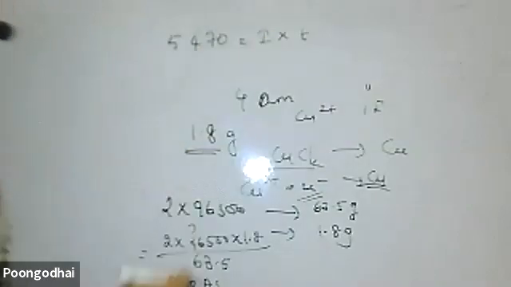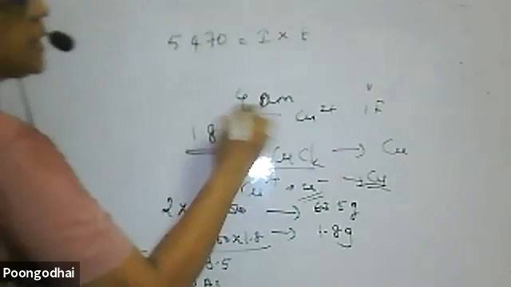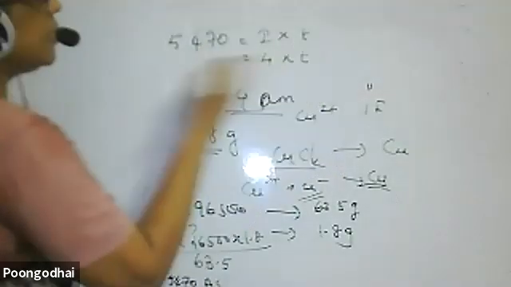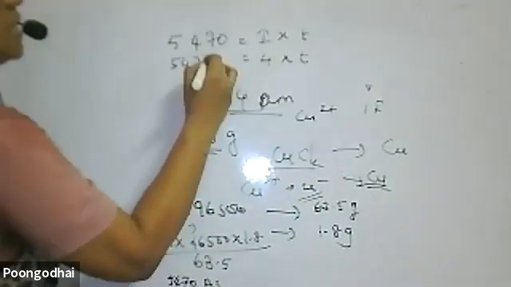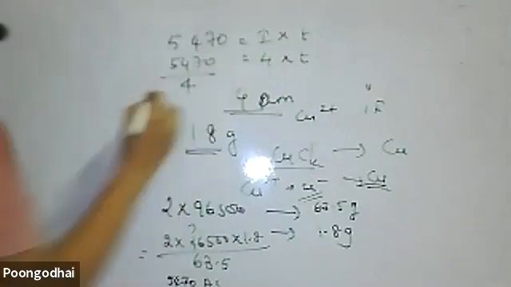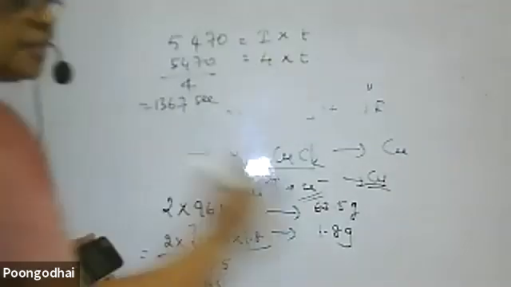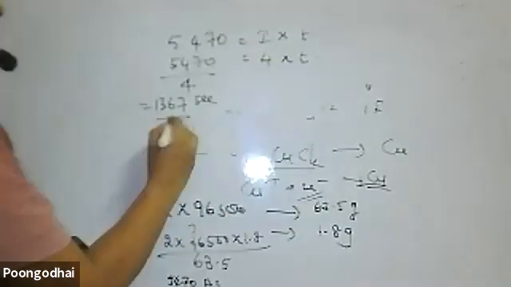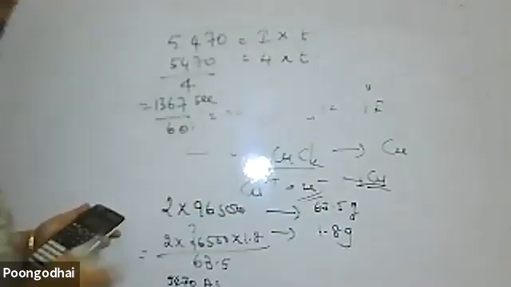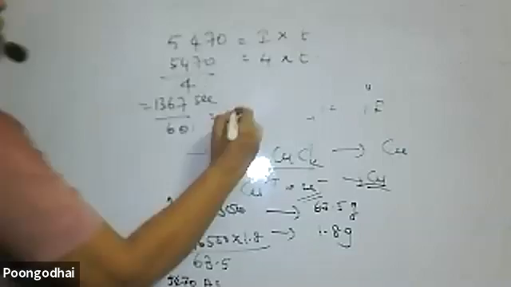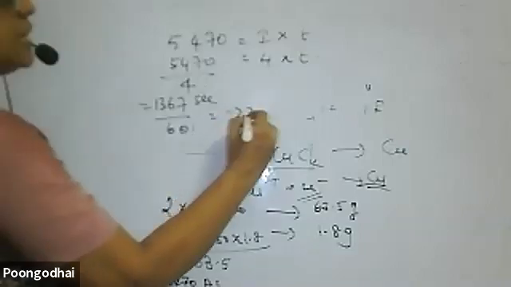What ampere are they given? 4 ampere they are given. So 4 into time in second. Therefore 5470 divided by 4. How much do you get? 1367 in seconds. But I heard that the question is asking minutes. Therefore you divide by 60. You get it is equal to 22.7 minutes.